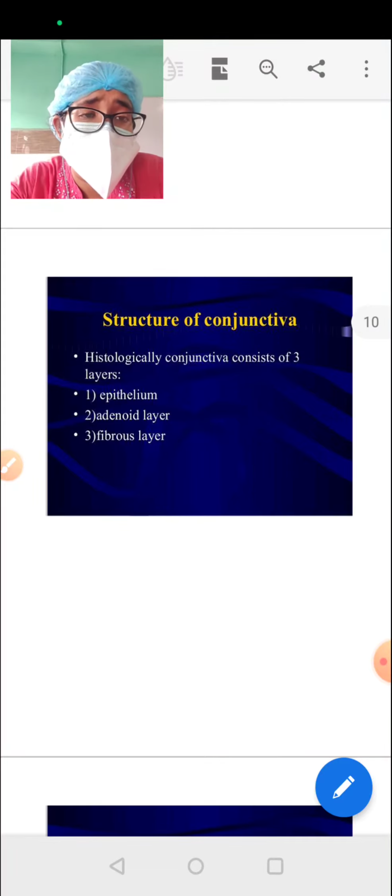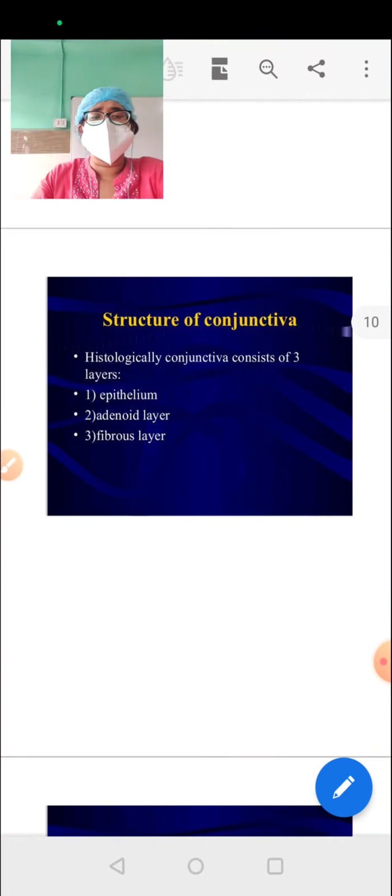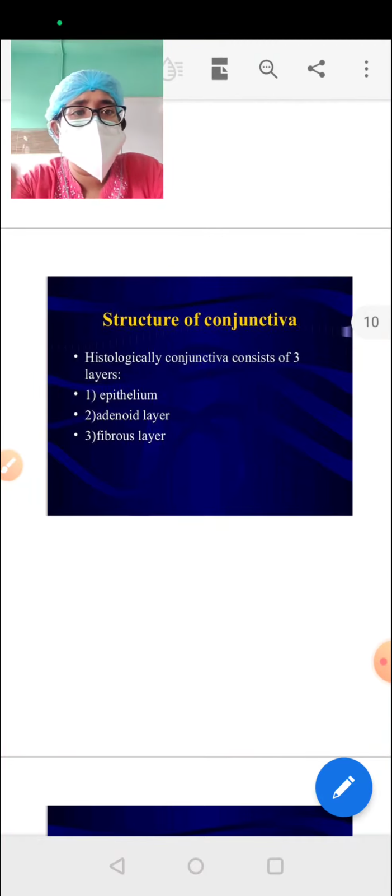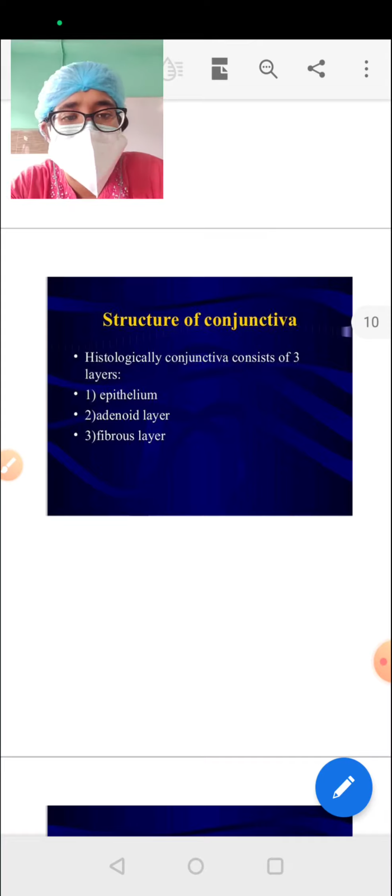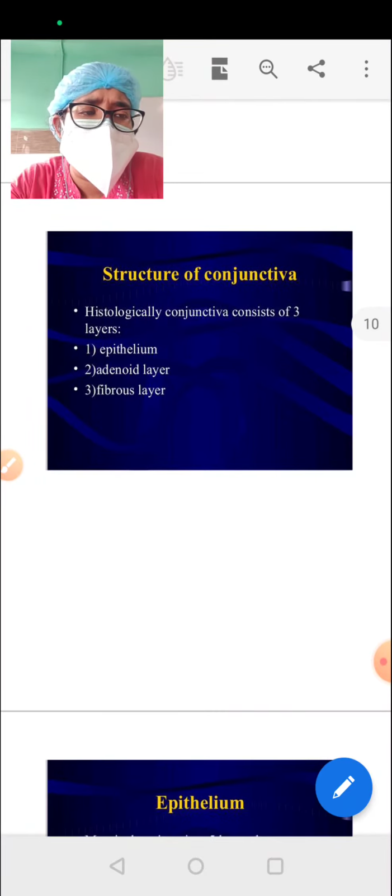The important thing is the adenoid layer. That is the main leukocyte layer giving local immunity to the surface of our eye. And the fibrous layer has all the vessels and nerves of the conjunctiva.